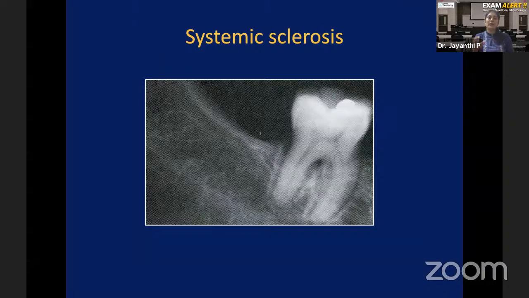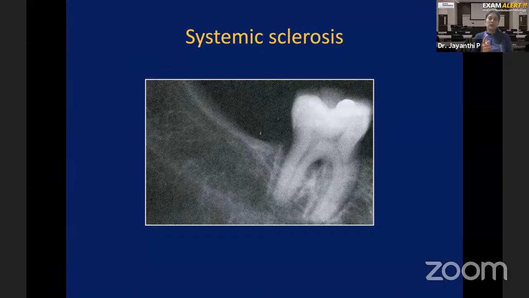Usually periodontal ligament is made up of collagen fibers. You all know that. Principal fibers of periodontal ligament are nothing but collagen fibers. So in systemic sclerosis, excessive, dense collagen fiber is formed. Therefore, radiographically, this PDL space will be widened. The normal width of PDL space in a patient who is not having any disease is somewhere between 0.17 to 3.5 mm. That's the normal range. But in patients with systemic sclerosis, there will be widening of the space, which you will be able to appreciate in a periapical radiograph.